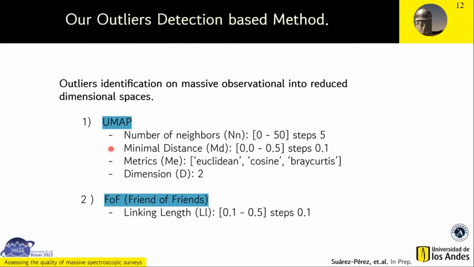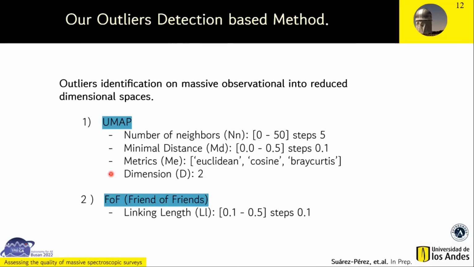This parameter controls the distance of the objects in the output space. It means how tightly the algorithm will map into the output space. The metric, that is the third parameter, is used to measure the distance in the input space. The dimension parameter fixes the final dimension of the projection.